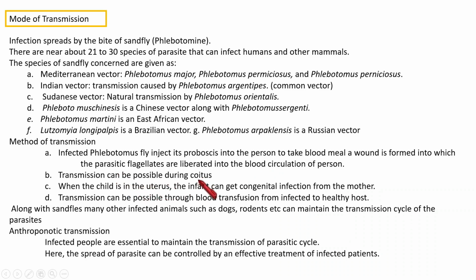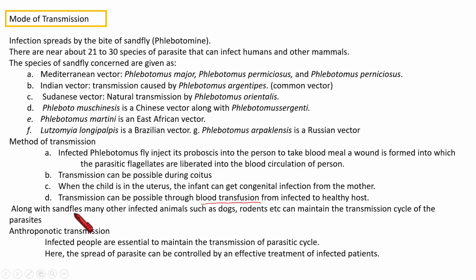Coitus means sexual relationship between a male and female, and during that time, if one partner is infected, there is a chance for transmission. Also, if the mother is infected, the child in her uterus has a chance of receiving that infection. And the last one is through blood transfusion. If the donor is infected, then there is a chance of having the infection.